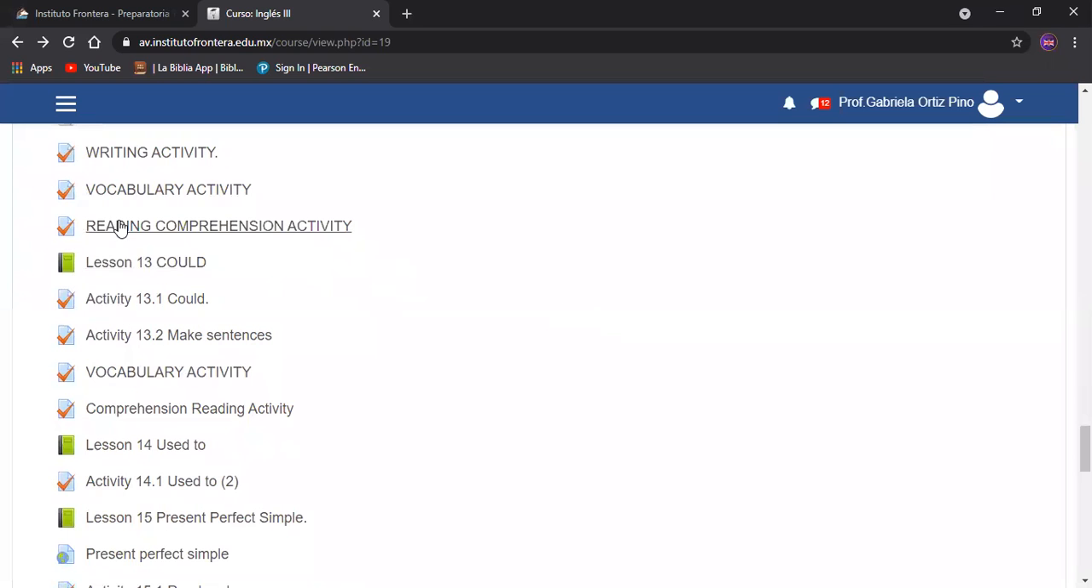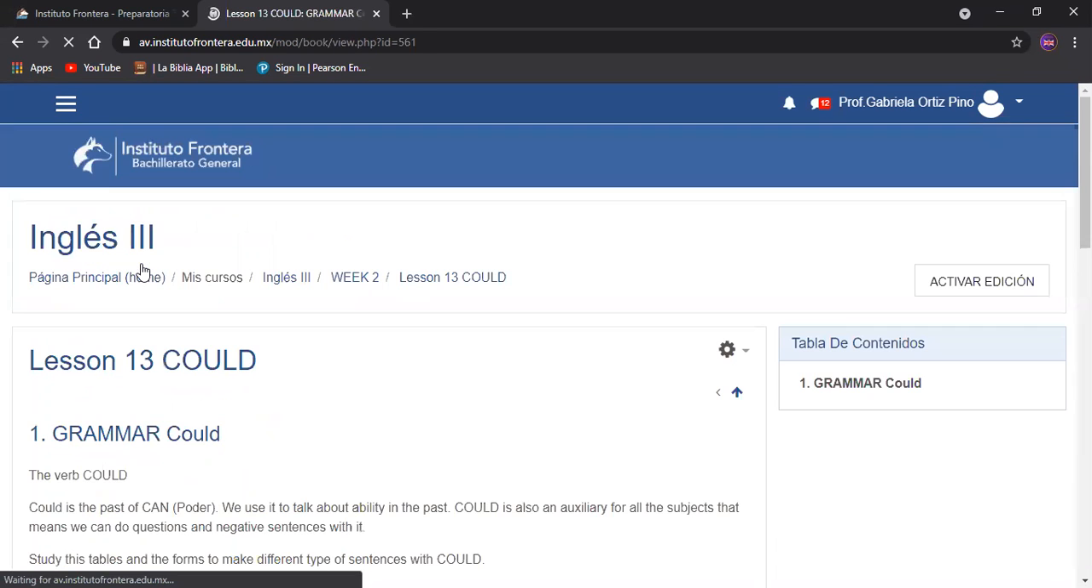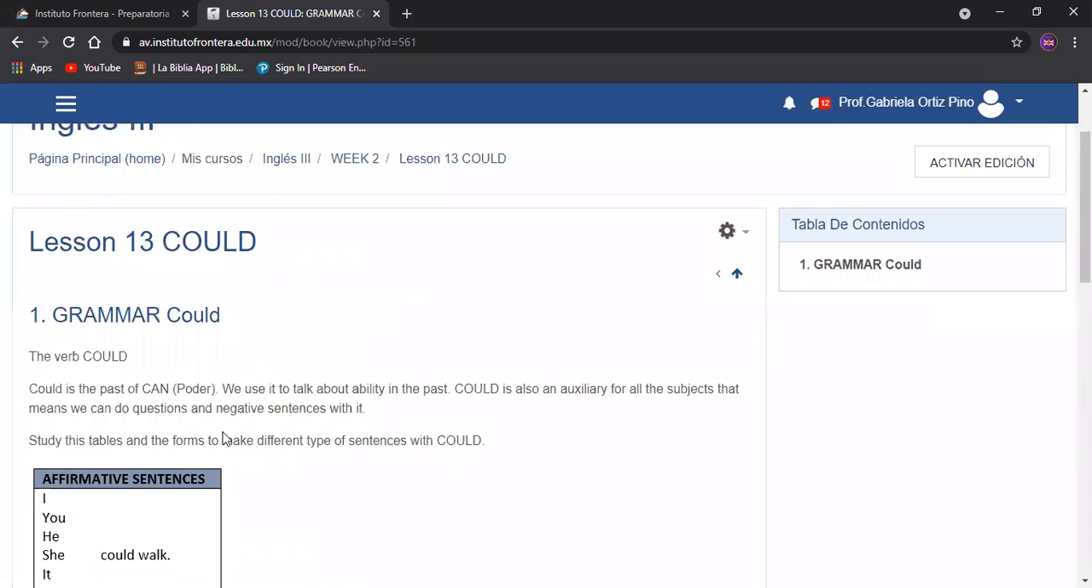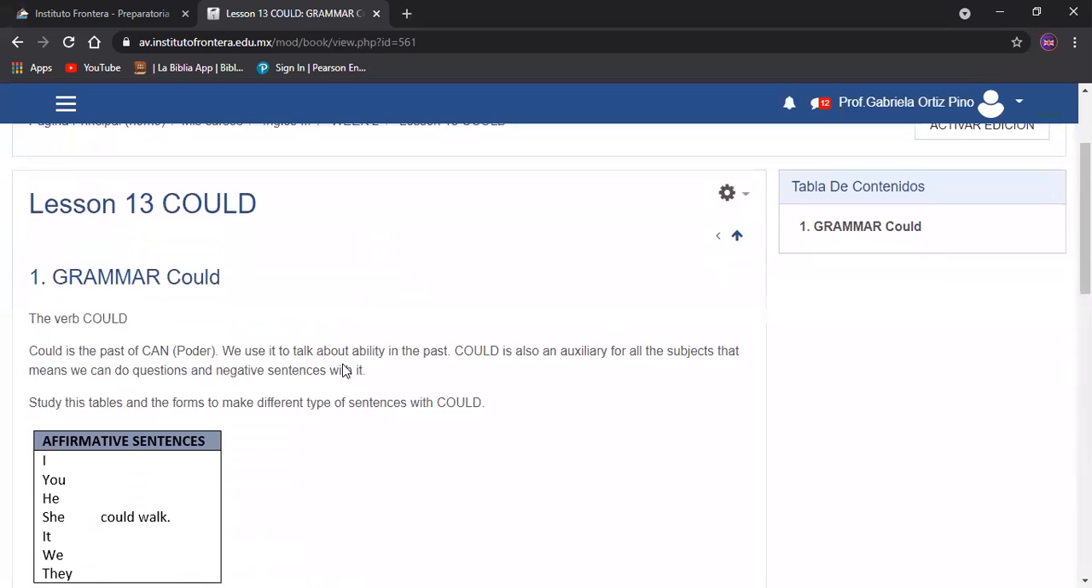Okay, today we are going to talk about lesson 13. We are going to talk about could. Grammar, could. The verb could. Could is the past of can. Can, it means in Spanish, poder. We use it to talk about ability in the past.